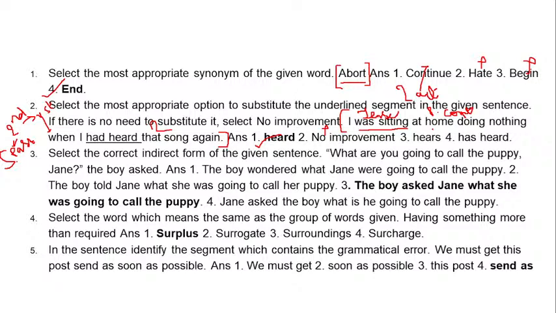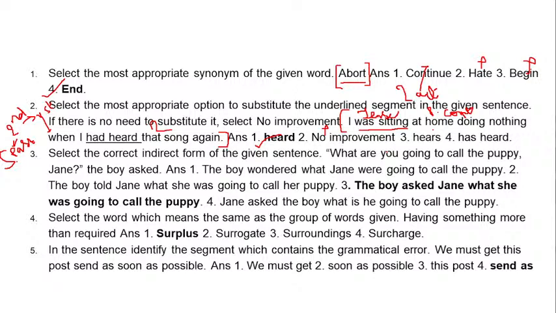Okay. Number three is an indirect sentence. You have to select the correct indirect form of a direct narration sentence, which is, What are you going to call the puppy, Jane? The boy asked. Okay. Now the boy has asked, what are you going to call the puppy, Jane? So he's asking Jane. Okay.